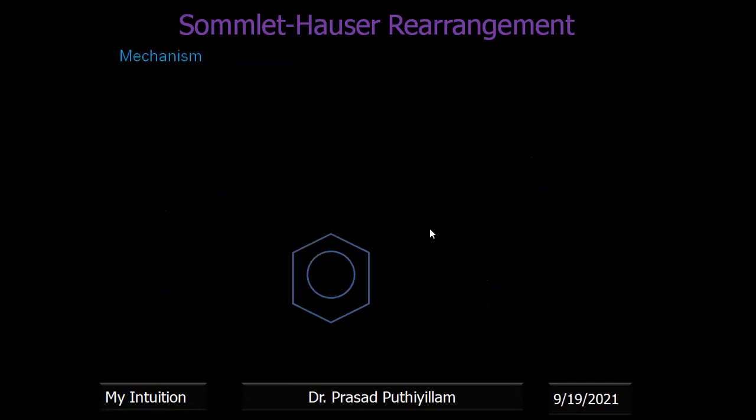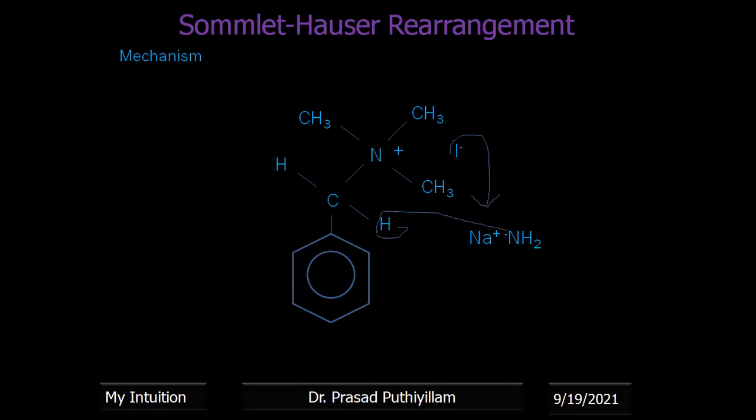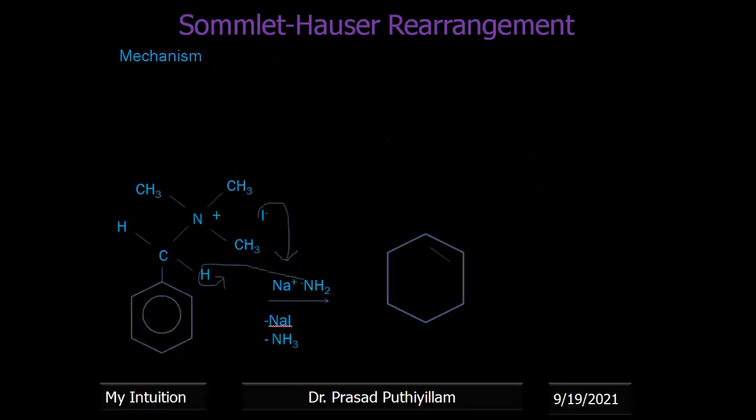Now the mechanism. I'm taking the first starting material, the quaternary ammonium salt, which reacts with the alkali amide. Then I minus will take the Na plus. NH2 will attack the substrate at the hydrogen of the benzylic carbon. After that, we'll get this structure. Now I'm expanding one of the CH3 groups. That hydrogen is removed, therefore a negative charge is there. All the remaining groups of atoms are there as such. Only this CH3 I'm expanding because this proton will be taken by the C minus.